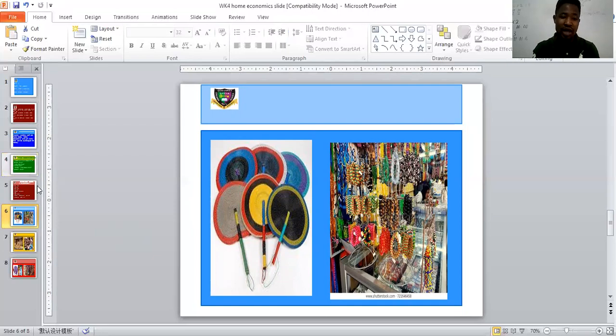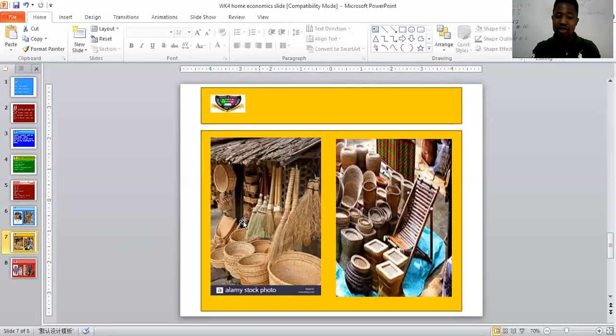Now, come with me, let me show you yet another picture. Now, look at this, what I'm talking about here. This is the knitting of a basket and hand fan. Some guys made this. This was what I was talking about. You can weave these things. They are made out of cane or bamboo fronds. And this is what I call wood carving or wood crafts. These are done out of wood.